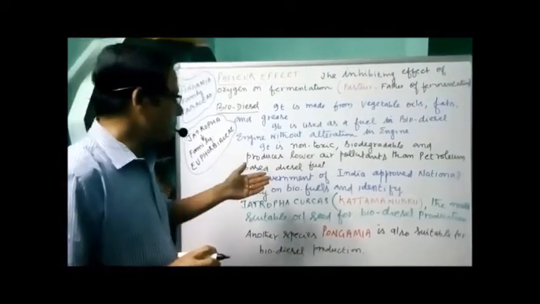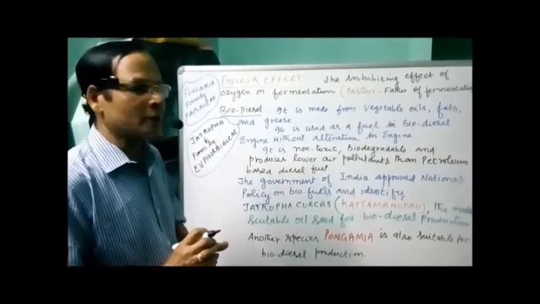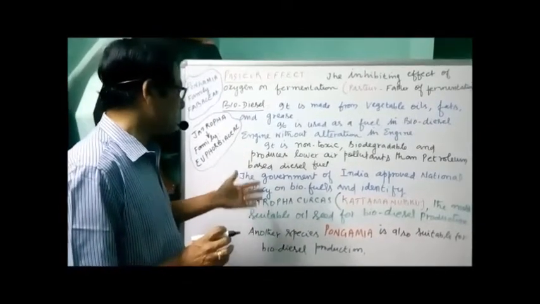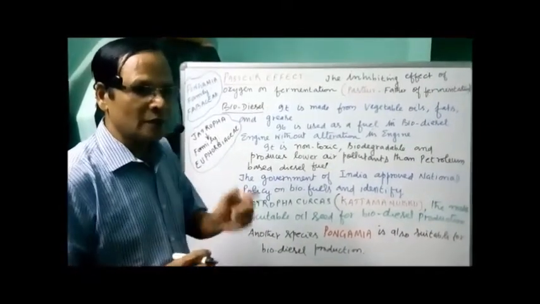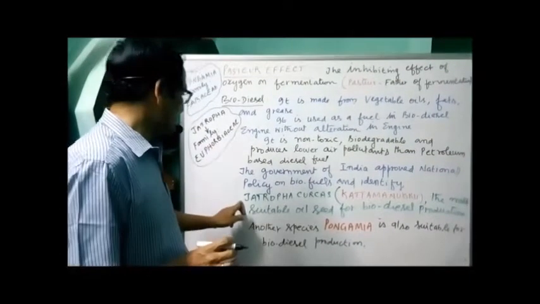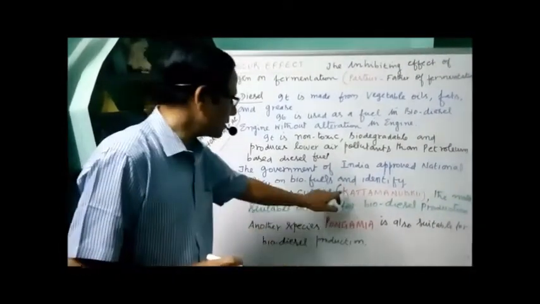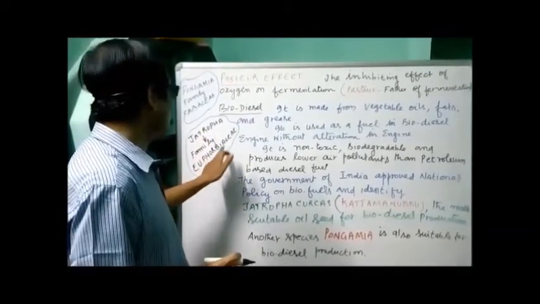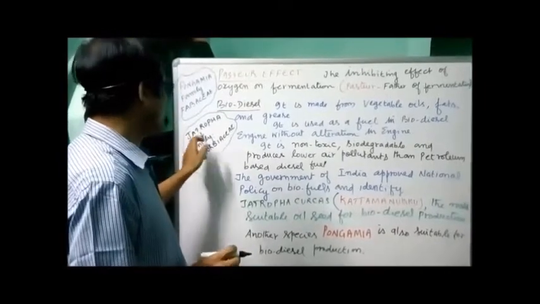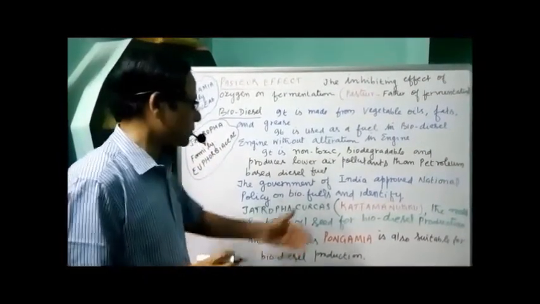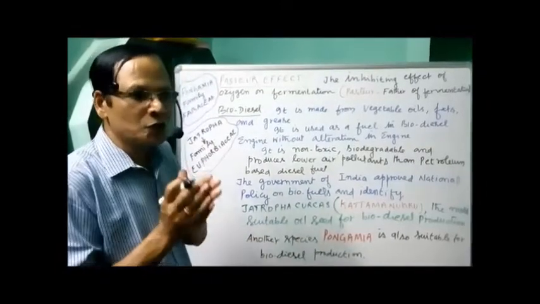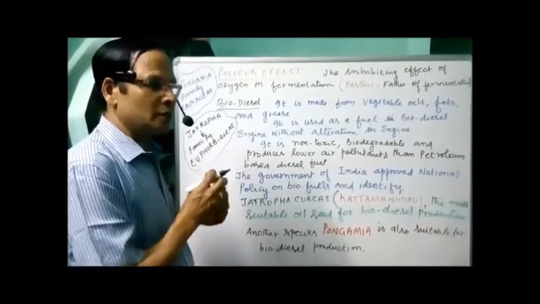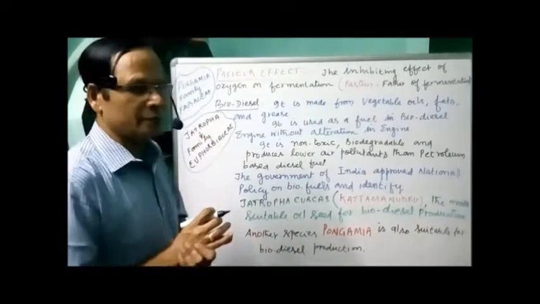Then, what is the role played by the government of India in making biodiesel? The government of India approved a national policy on biofuels and identified one plant, Jatropha curcas, commonly called Catamanaka. It belongs to the family Euphorbiaceae. It is a main source of biodiesel. From the seed of this plant, the biodiesel is obtained.